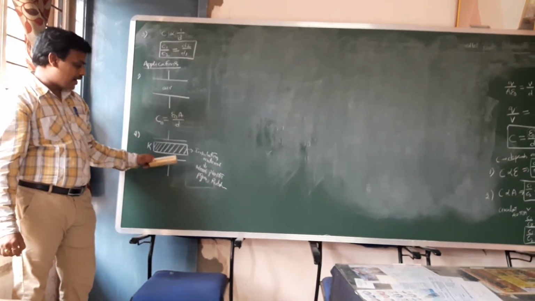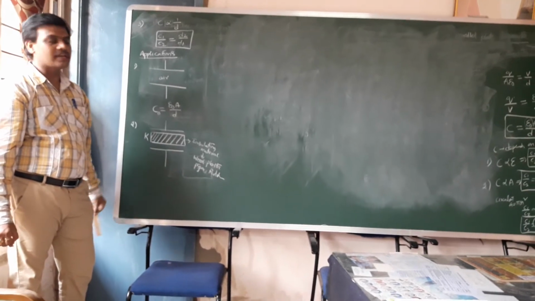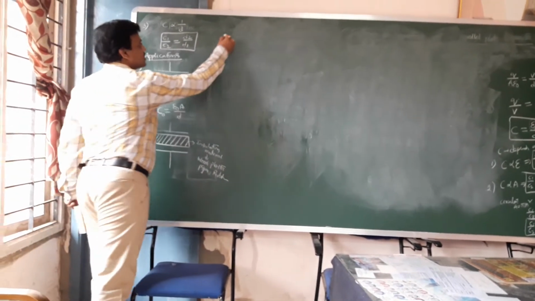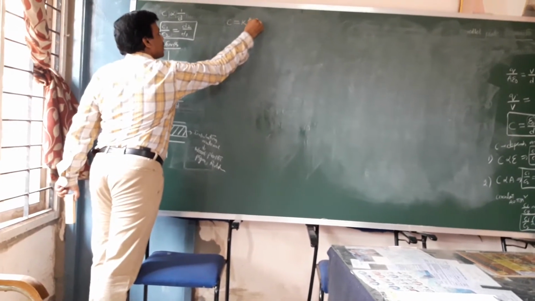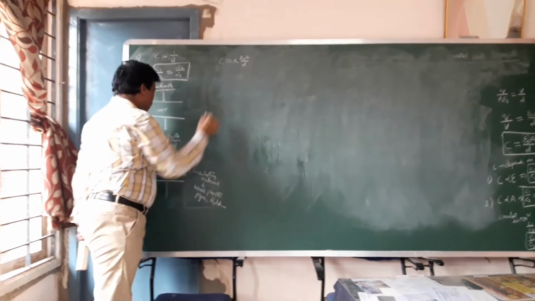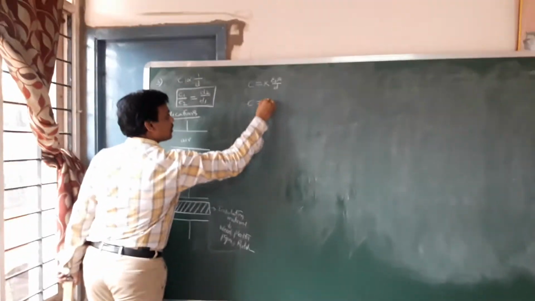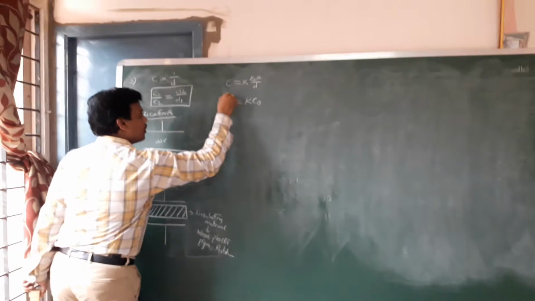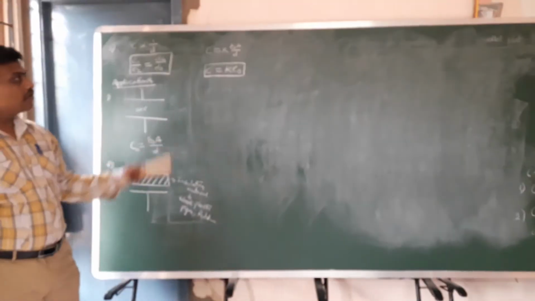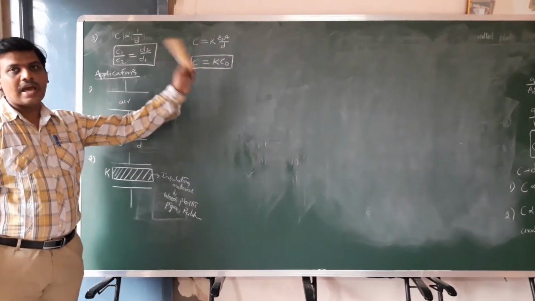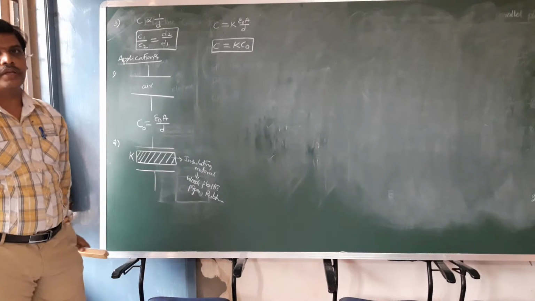In between the plates, one dielectric slab is introduced. The capacitance value also increases. Nothing but the capacitance value is K times epsilon naught A by D. Epsilon naught A by D can be taken as C naught. Then the new capacitance value C is equal to K into C naught. The capacitance of the capacitor always increases with the dielectric constant. That is K into C naught. That is the second application.